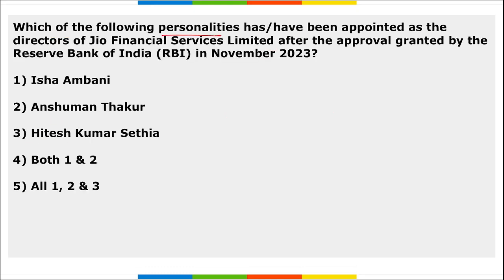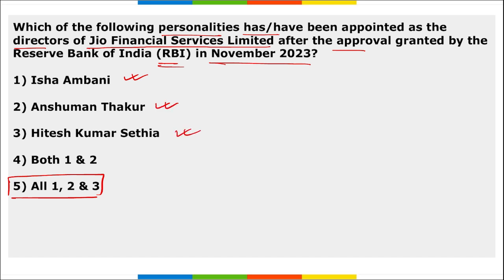Next, which of the following personalities have been appointed as the directors of Jio Financial Services Limited after the approval granted by RBI in November 2023? So the right option here becomes all first three: Isha Ambani, Anshuman Thakur, Hitesh Kumar Sethia.